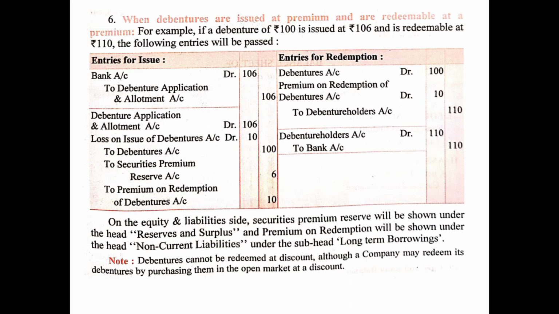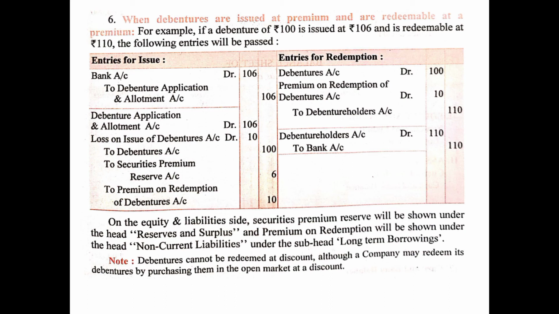As you can read, on the equity and liability side, securities premium reserve will be shown under the head reserves and surplus, and premium on redemption will be shown under the head non-current liabilities under the subhead long-term borrowings that we already know. Now note, debentures cannot be redeemed at discount, although a company may redeem its debentures by purchasing them in the open market at a discount.